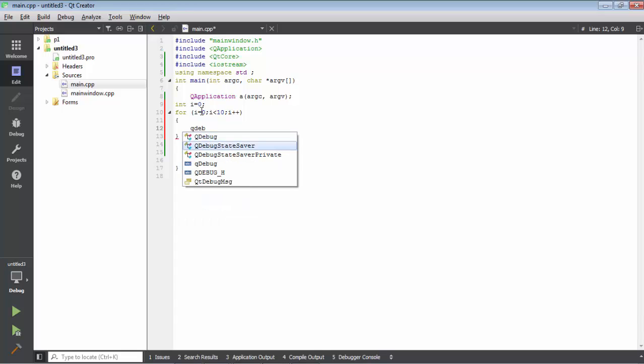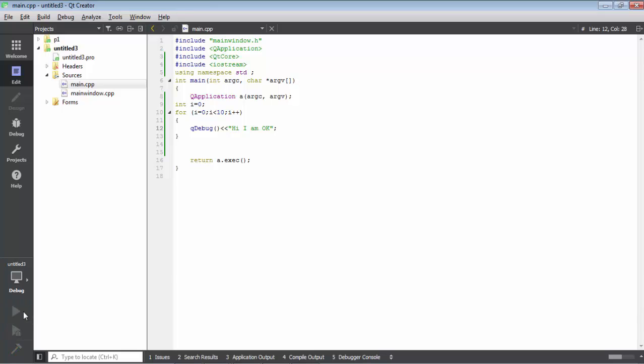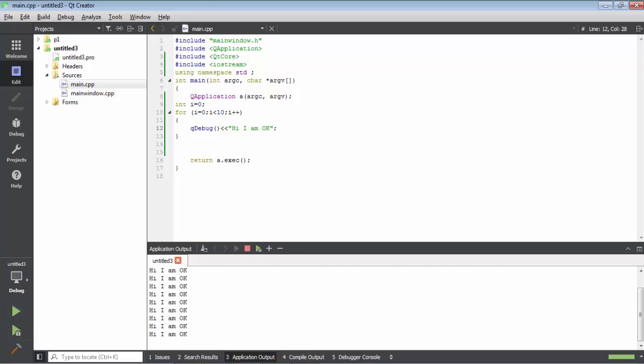Okay, just for writing, just for editing something. I am okay, I am okay. This will be printed 10 times. Okay, let me check. Okay, as you can see, it's printed 10 times.